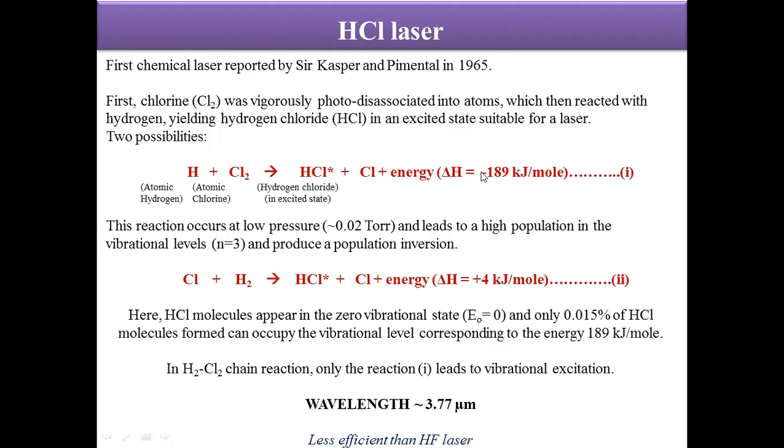Why this negative sign? This negative sign indicates exothermic energy release. In this equation 1, the reaction occurs at very low pressure, of the order of 0.02 torr, and leads to a high population in the vibrational levels and produces population inversion.